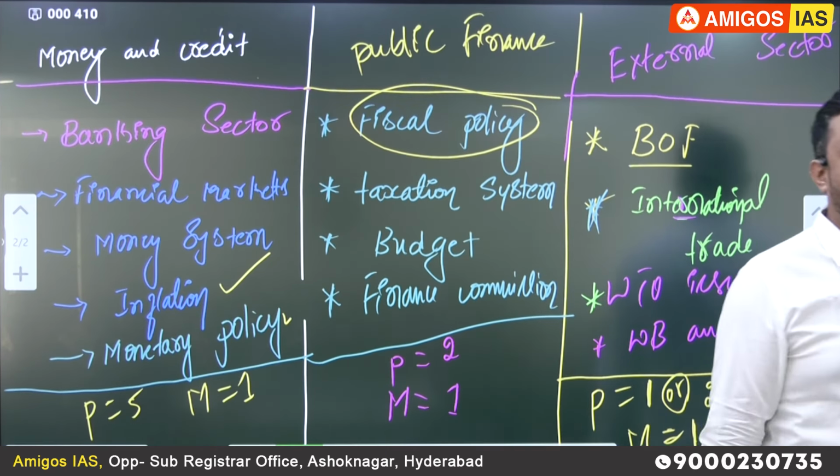I don't know whether you people know this or not. Sir, this is the one topic which is highly important for both prelims and mains. On an average, you will get 5 questions from these 3 topics in the prelims. I'll show you if you require also. The previous year question papers, we can check it out, sir. On an average, 5 questions.